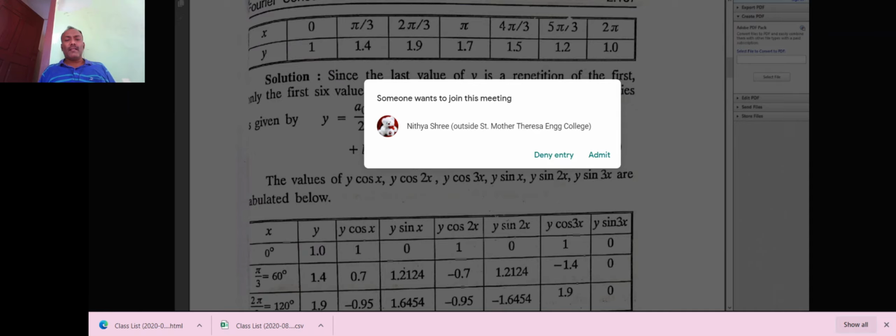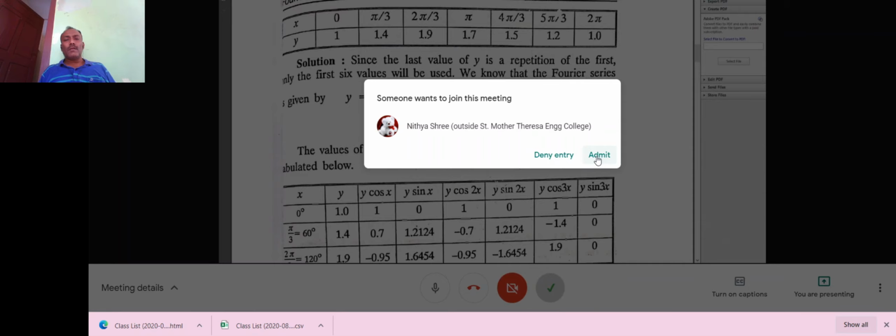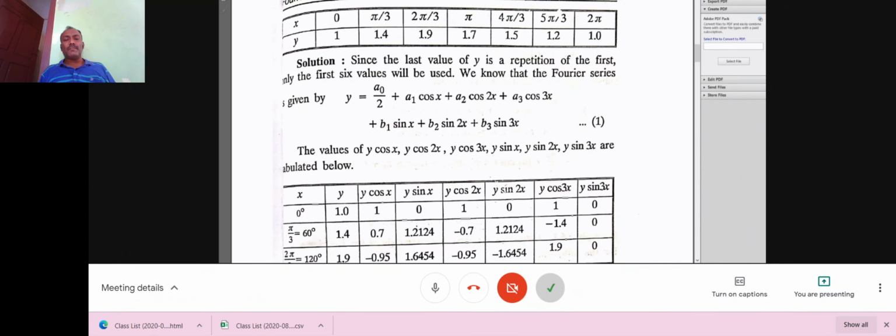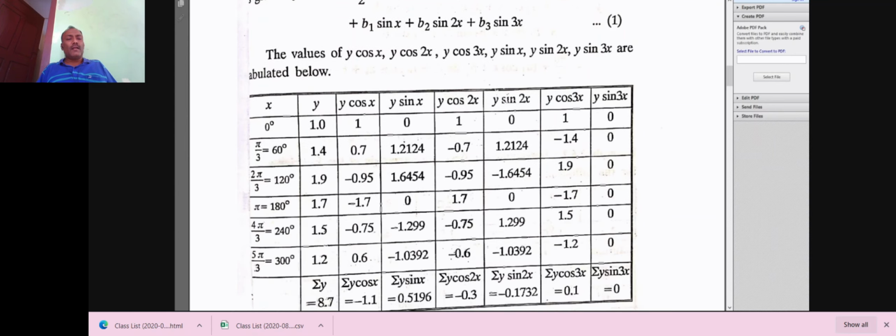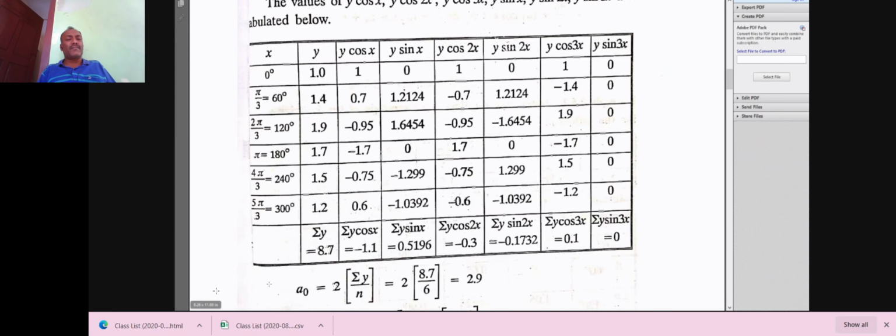The y values are 1, 1.4, 1.9, 1.7, 1.5, 1.2, 1.0. The last value 1.0 is omitted, because the last y value is also 1. Therefore, I just omit the last column, and we have the x column and y column.